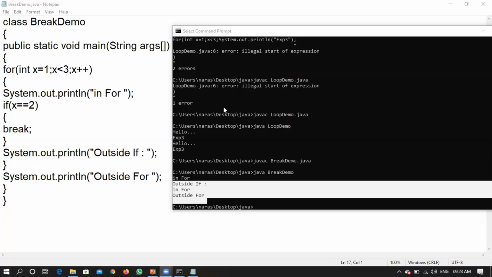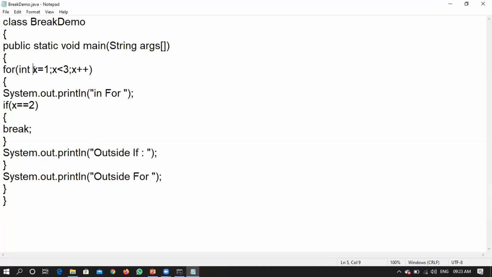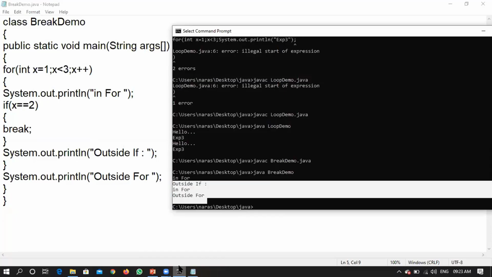I can explain once, but the way I wrote the program itself is clearly explanatory. That is what I was thinking. You have written a for loop where x is equal to 1 and x is less than 3, x plus plus. Now, with respect to this for loop, can I say that your loop will be running twice, for iteration 1 and for iteration 2? It will run the loop twice, right?